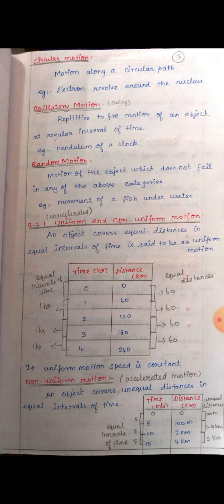Uniform motion's another name is unaccelerated motion, and non-uniform motion's another name is accelerated motion. Are you clear with the topic types of motion, uniform motion and non-uniform motion?